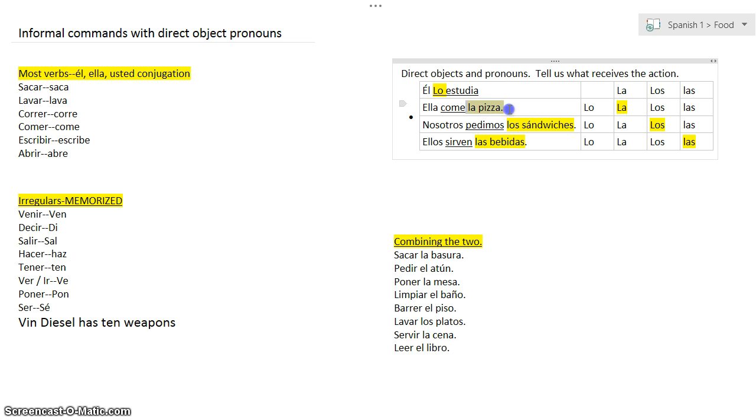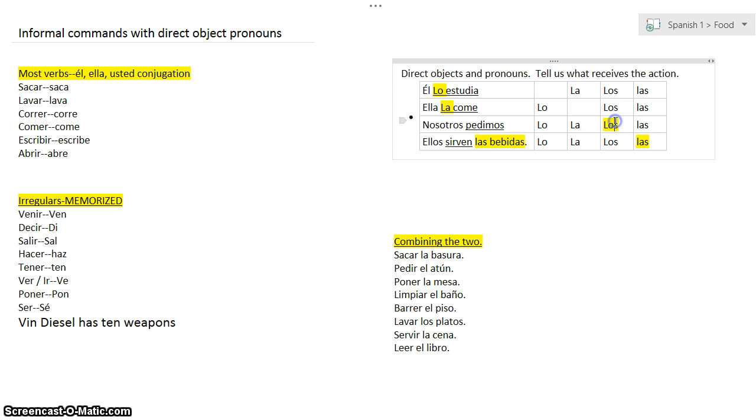Ella come la pizza. She eats pizza. Now because we have the word it, we don't need the word la pizza. We can get rid of that. And we're going to take our direct object pronoun and move that before the verb again. Ella la come. Nosotros pedimos los sándwiches. Again, we're going to make sure that we get rid of the direct object because we're going to replace it with a pronoun. So we're going to say nosotros los pedimos, in front of the verb.